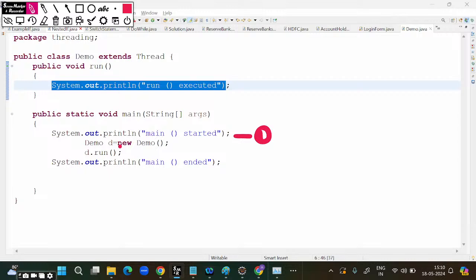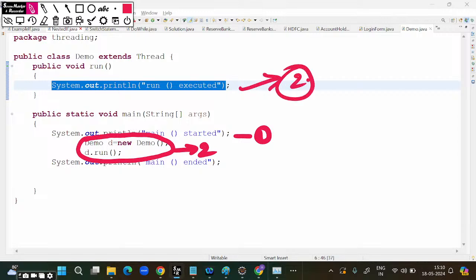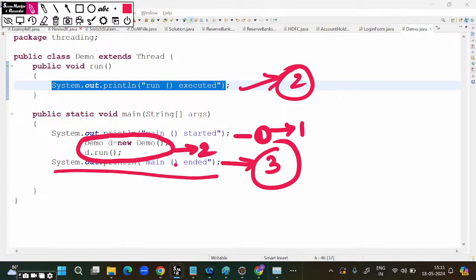After this line, we are calling the run method. So the second time, whatever statements are available under the run method, these statements get executed in the second line. And in the third line, the main method ended line gets executed.